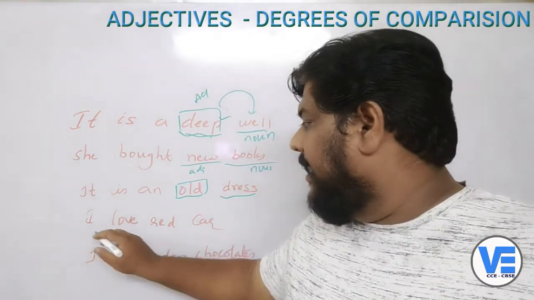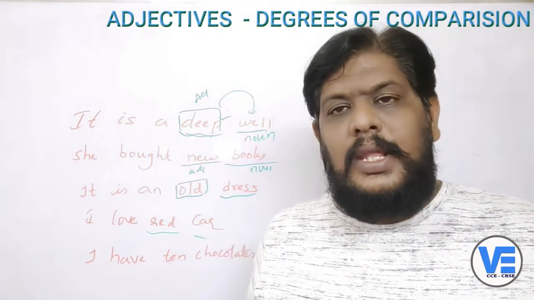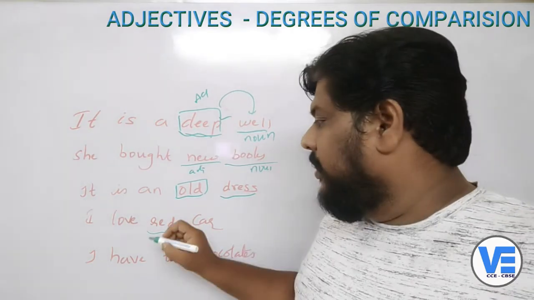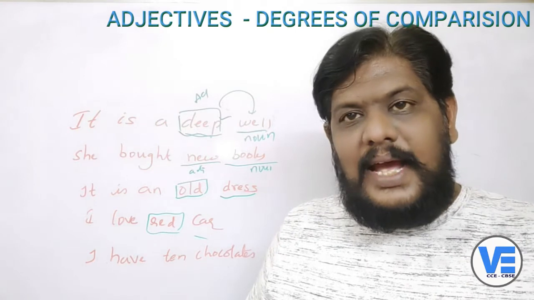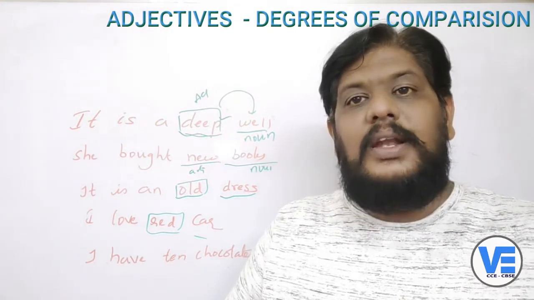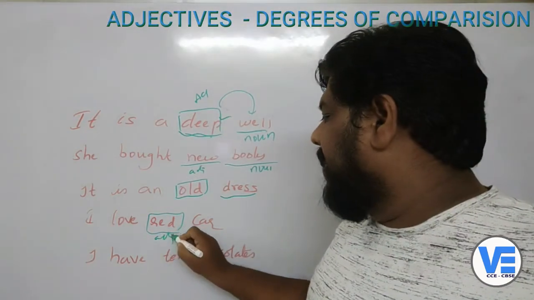And here, I love a red car. So what kind of car? I love cars, that's fine, but I am very specific here. I'm very choosy, right? So I'm adding a word called red here. This red says that I want a red car. I want a car, but what kind of car do I want? I want a red car. So here red becomes an adjective.